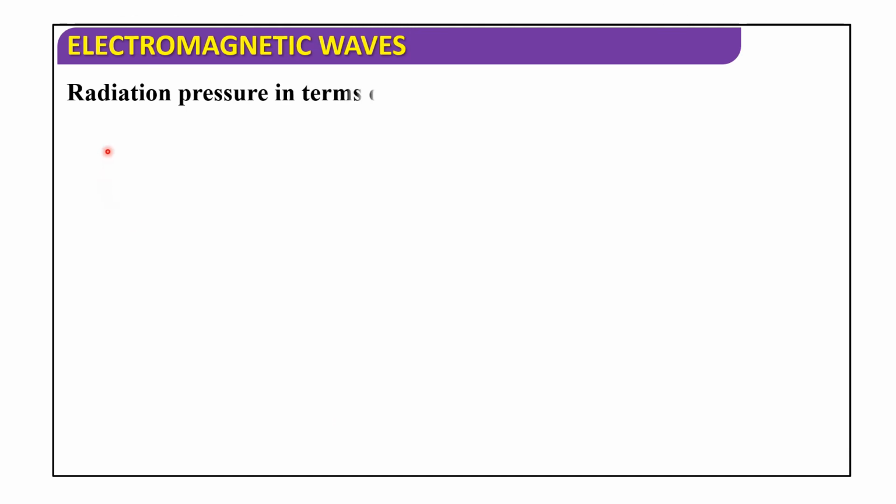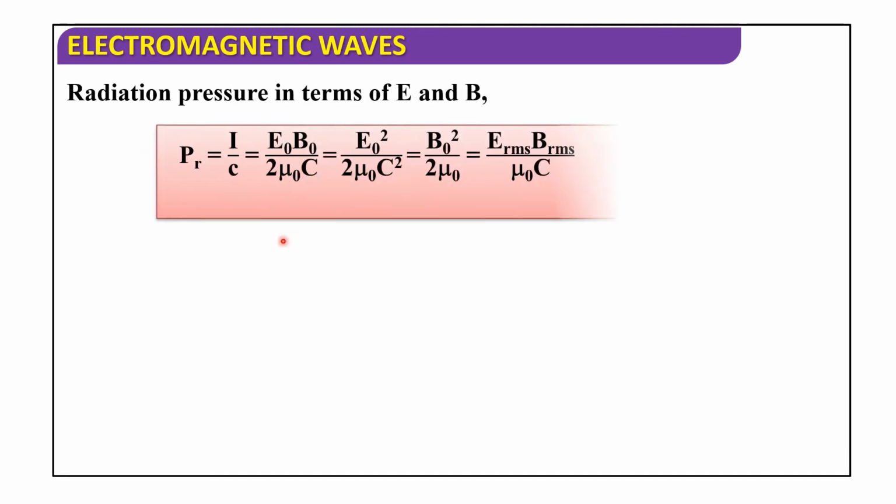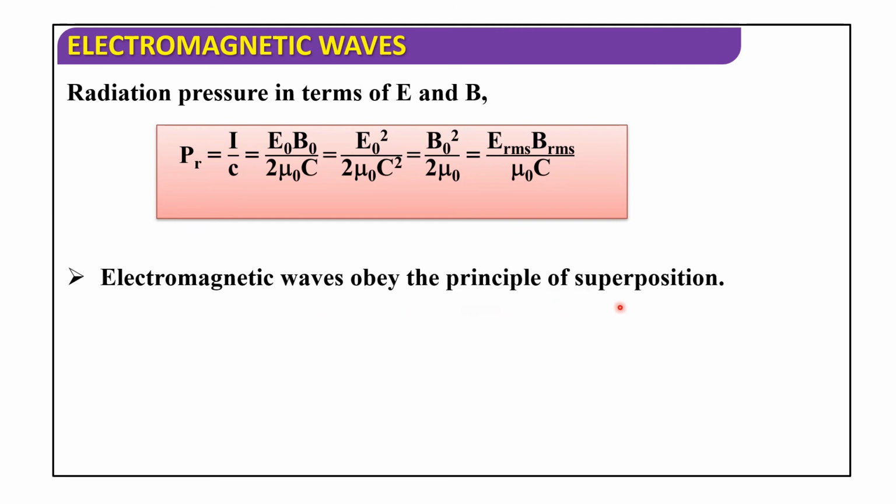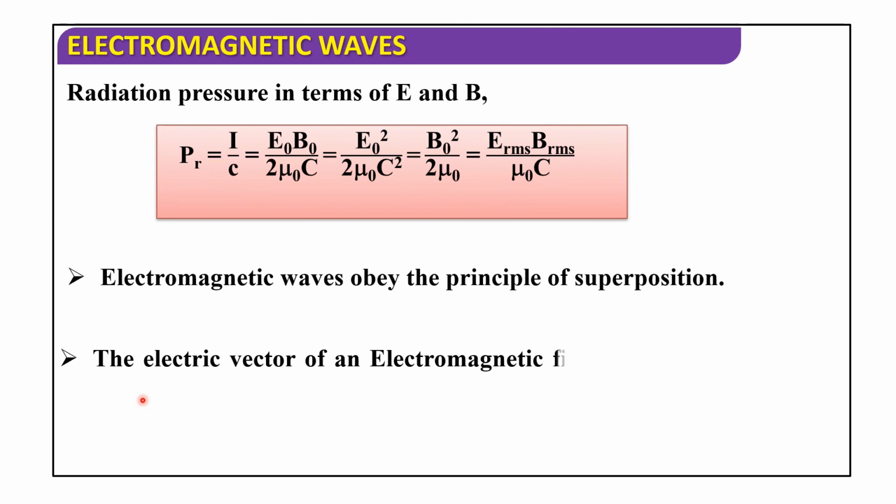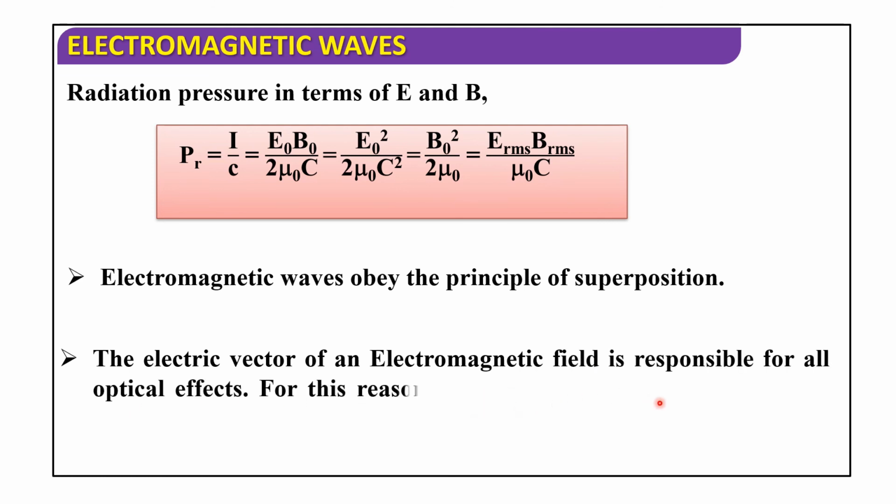Next, radiation pressure in terms of E and B. PR = I/c = E₀B₀/(2μ₀c) = E₀²/(2μ₀c²) = B₀²/(2μ₀) = E_rms B_rms/(μ₀c). So, electromagnetic waves obey the principle of superposition. The electric vector of an electromagnetic field is responsible for all optical effects. For this reason, the electric vector is also called a light vector.